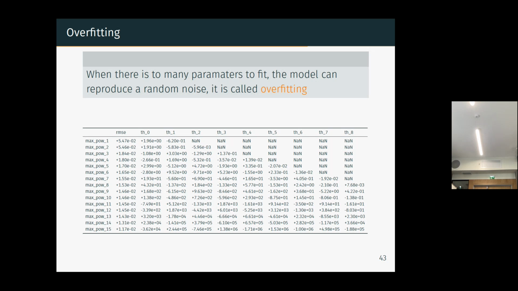And actually, when you overfit, there is a trace of overfitting in the parameters themselves. You see that the parameters are very big, 10 to the power 6. One of the signatures of overfitting is when your parameters go crazy: very high in positive value or very low in negative value.